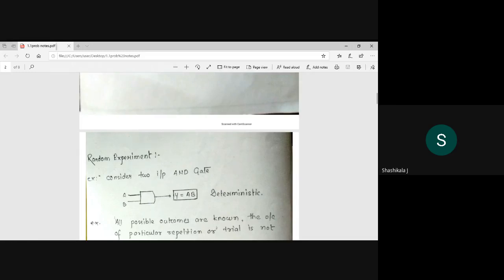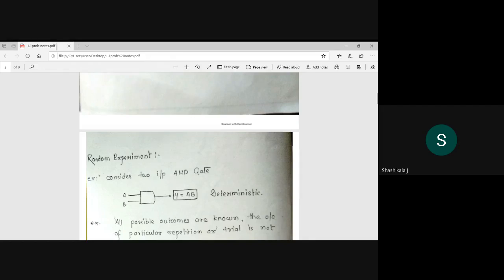That is 0. Then where is it random? You are telling the answer, no? Now, if I toss a coin, can you know the result, whether it will be a head or tail? No. Then which is your random experiment? Now tell me whether your AND gate output is a random experiment or not. No, it is not random.